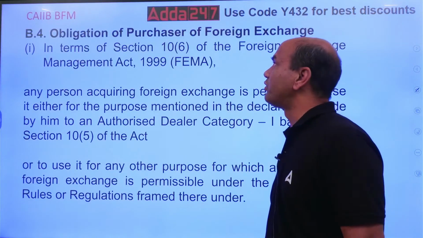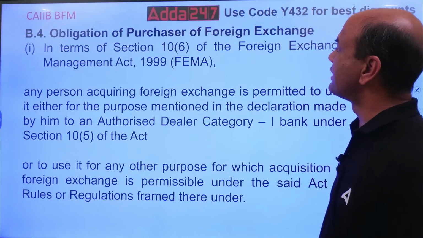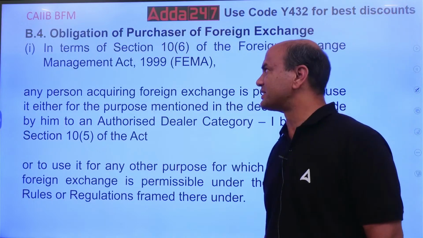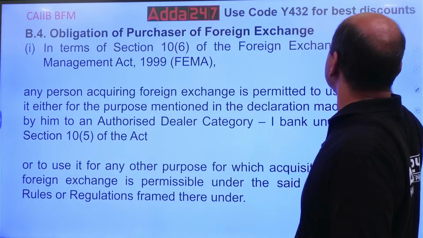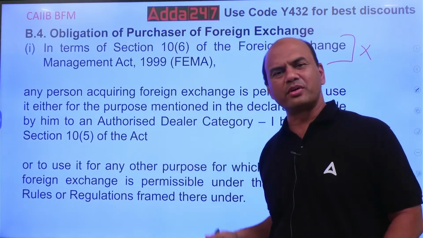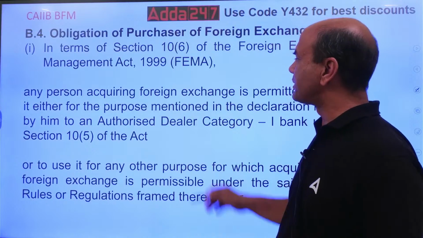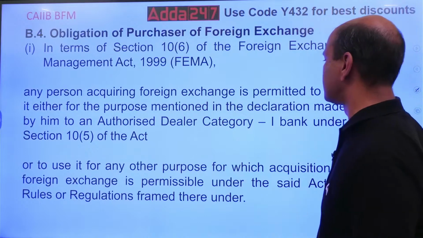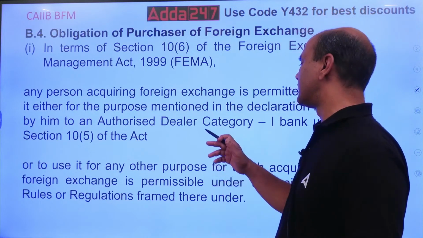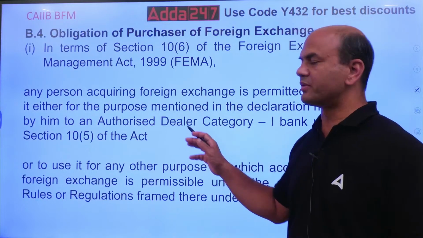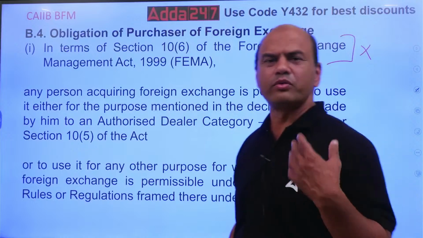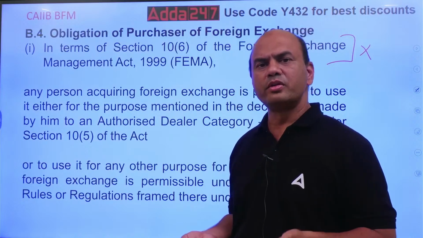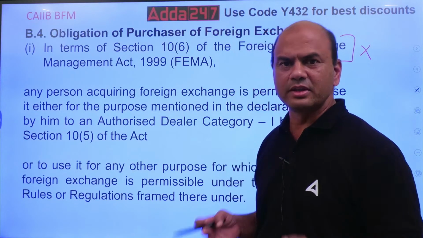Obligation for purchaser of Forex, foreign exchange. In terms of section 10(6) of the Foreign Exchange Management Act, FEMA, any person, now this you don't have to remember. The content is important, not these numbers. Any person acquiring foreign exchange is permitted to use it either for the purpose mentioned in the declaration made by him to an authorized dealer Cat1 bank under the section 10(5) of this act. So whenever I come to you for purchasing the dollars, you will definitely ask me, why do you want dollars? So there I'll give the declaration.